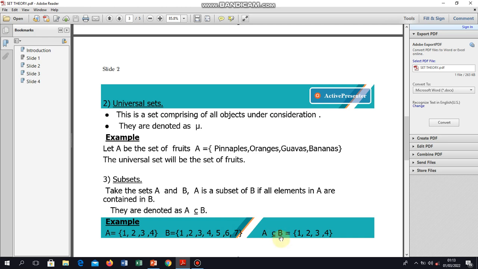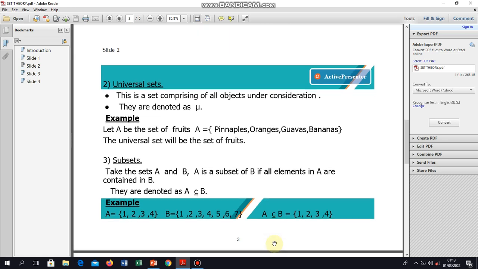So A is a subset of B because 1, 2, 3, 4 are also elements in B. When you check, there is 1, 2, 3, 4 here, and there is also 1, 2, 3, 4 here. So we say A is a subset of B.